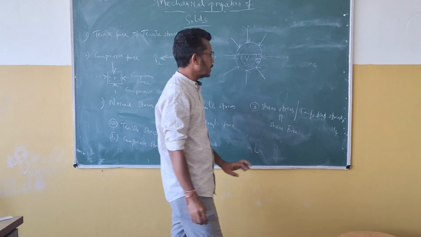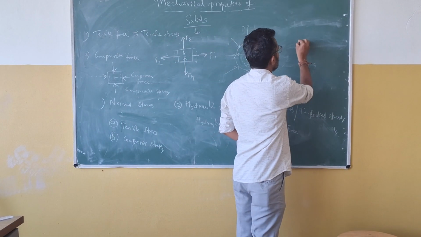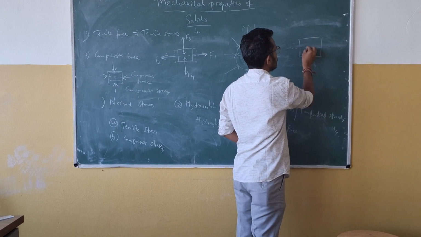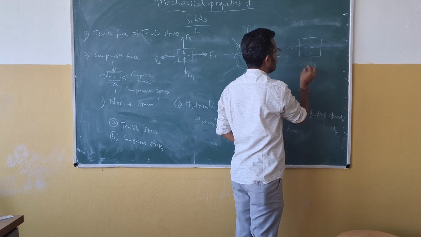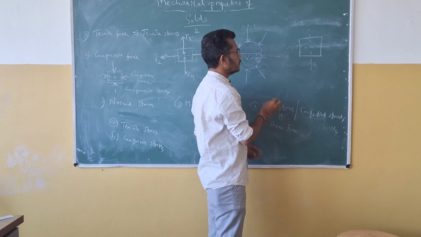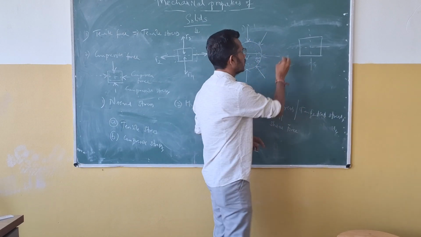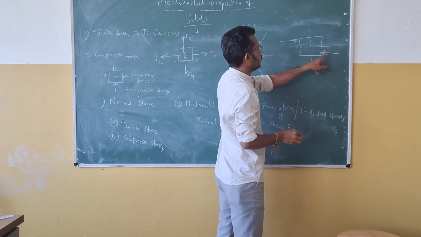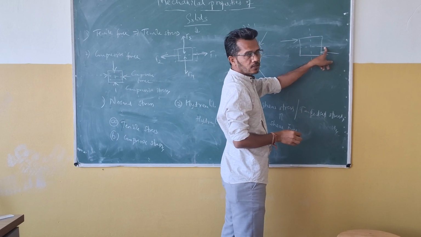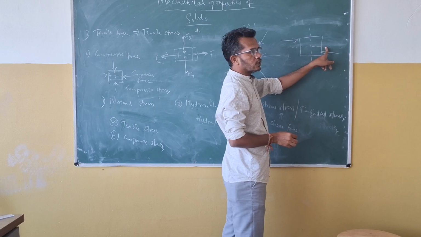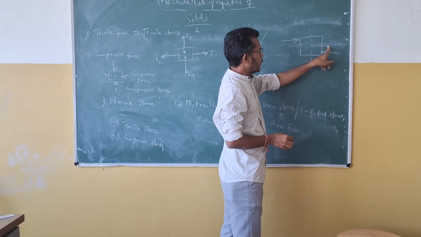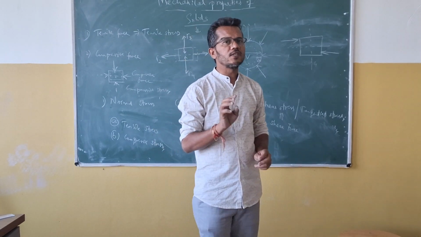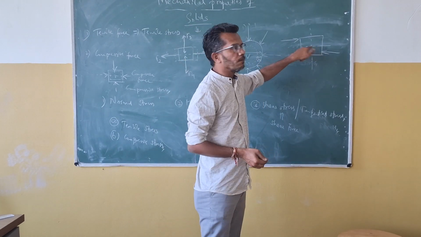The shear stress, here we are applying the shear force. Shear force is nothing but, see, this is a horizontal axis and this is a vertical axis. Shear force is nothing but two parallel forces. Parallel means this is one force and this is another force. These two forces are parallel to the horizontal axis of that object. So whenever we are applying the force like this, there is a development of shear stress. The material breaks at the middle.